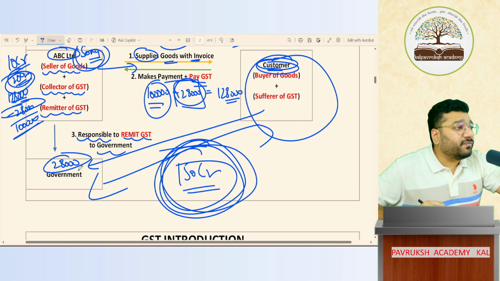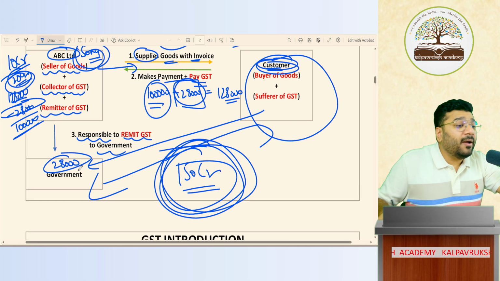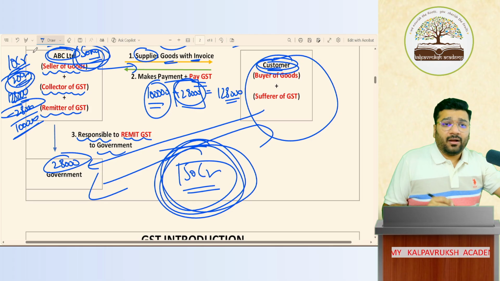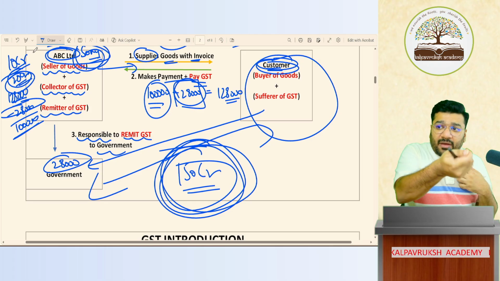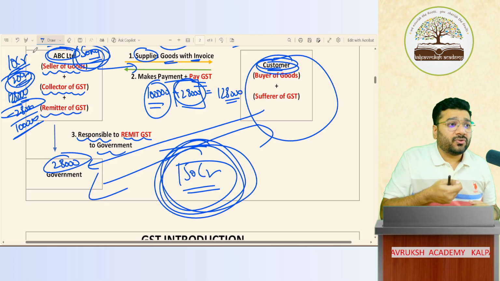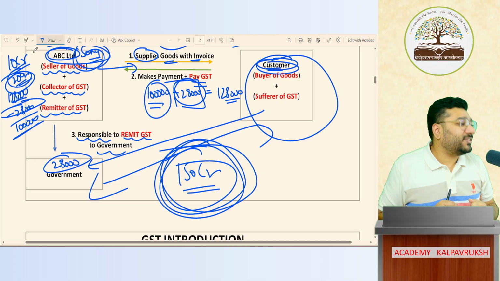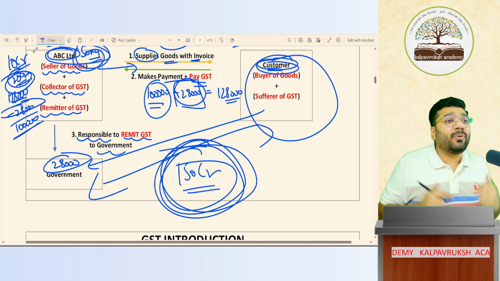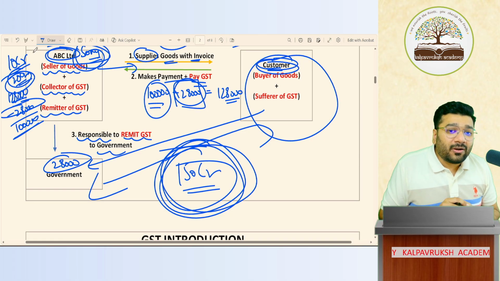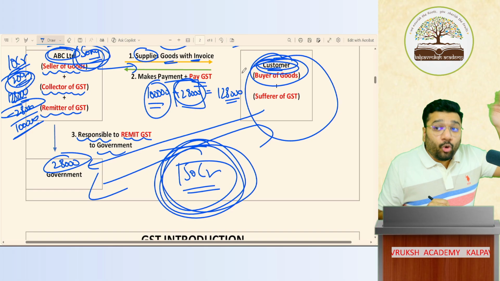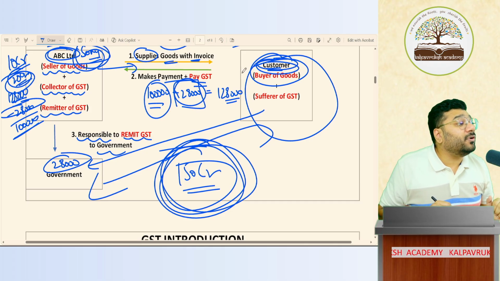So in case of GST, we gave the responsibility of collecting the GST and remitting the GST to the business intermediaries. Got it? Not got it? If I'm a shopkeeper selling the goods, I collect money also. When I'm collecting my money, it is easy to collect the money for GST also. So here the collection process becomes very easy. I don't have to monitor whether this customer has paid or not. I've given that onus and the responsibility of collecting the money to business intermediaries.